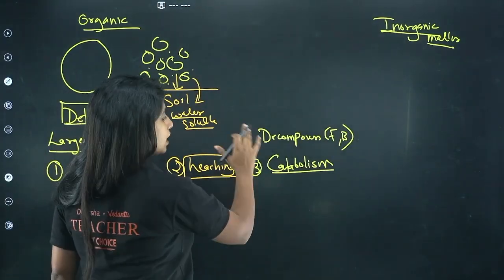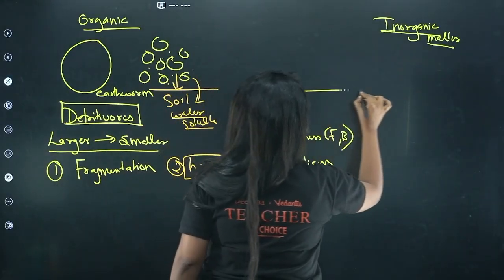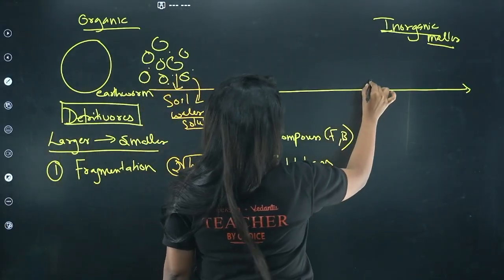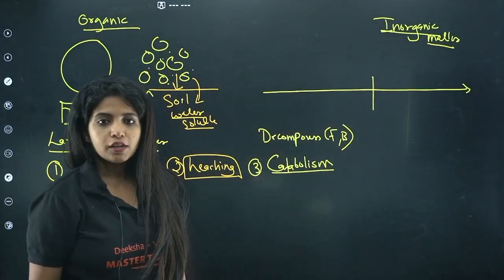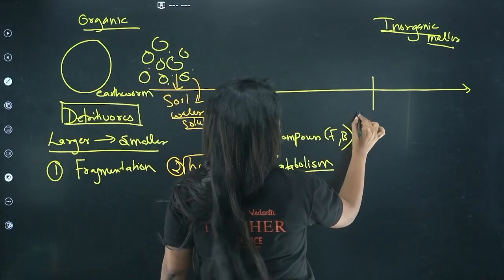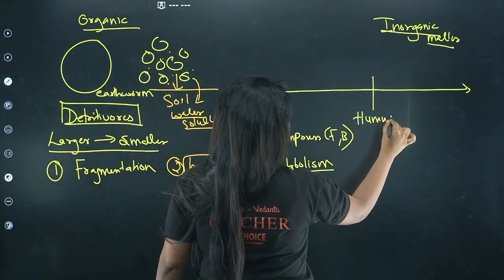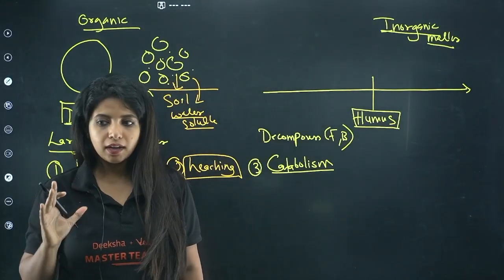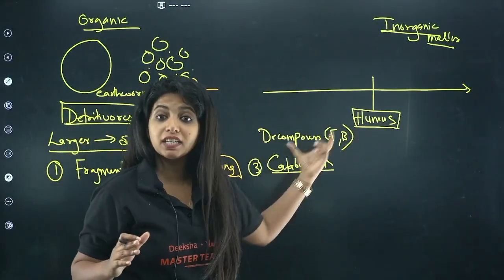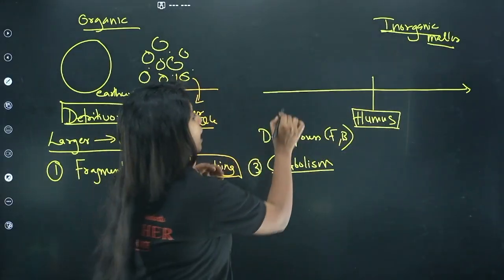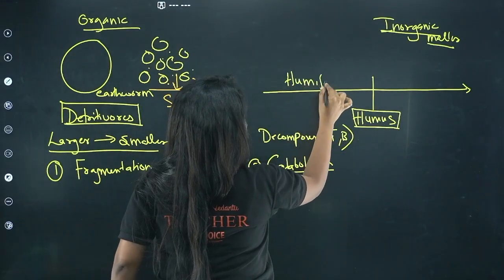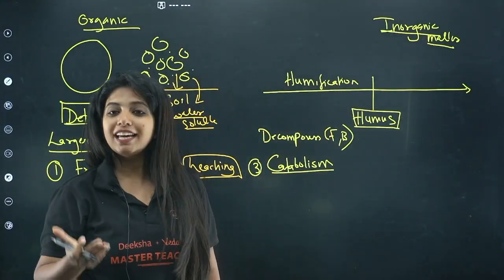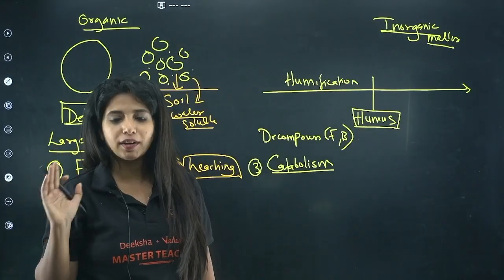Now over here the decomposition process starts off. But halfway through, a substance is formed, and that is known as humus. It is basically partially decomposed organic matter. It is not completely decomposed. Partial decomposition has taken place at this particular point, and you call this process humification. Catabolism means breakdown of organic matter into inorganic matter, which is the third step according to your NCERT.